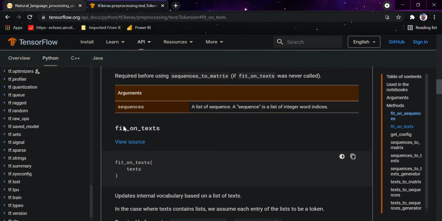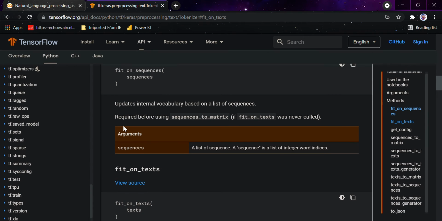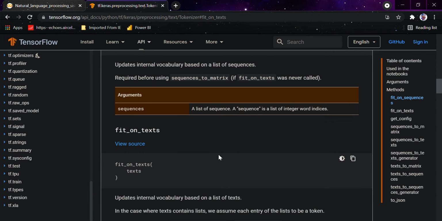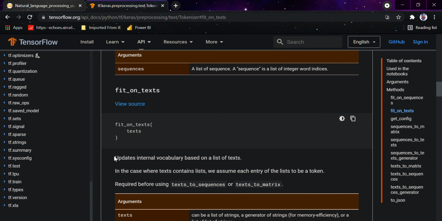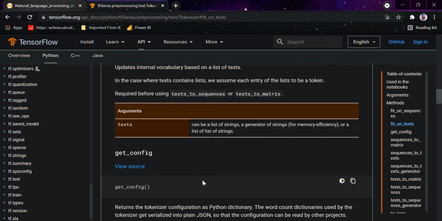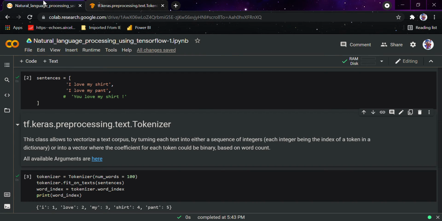It takes a list of sequences, where a sequence is a list of integer word indices. It updates the internal vocabulary based on a list of texts, and is required before using texts_to_sequences. So basically, what happens is we are first initializing a tokenizer.